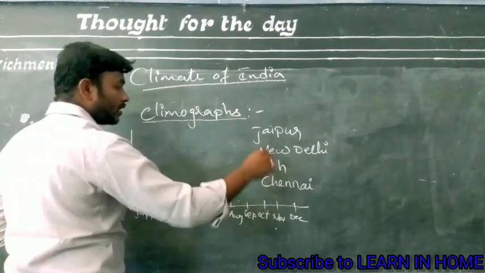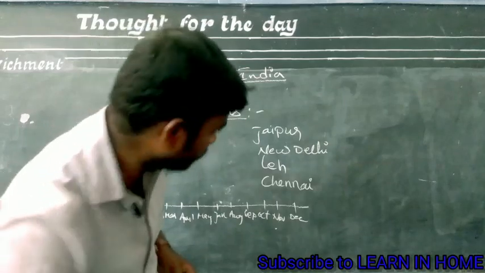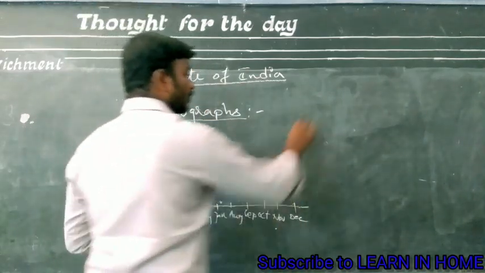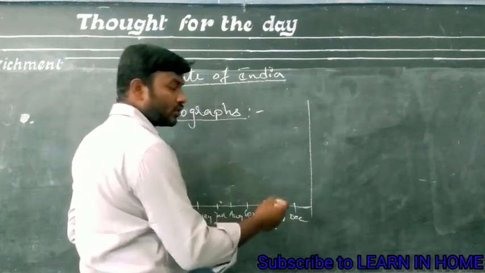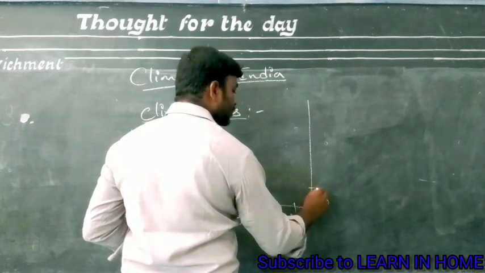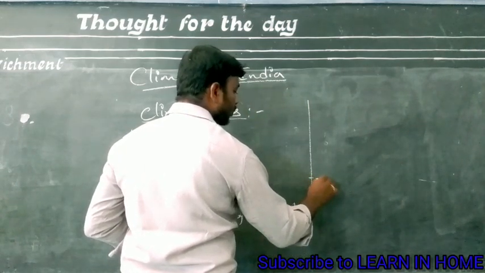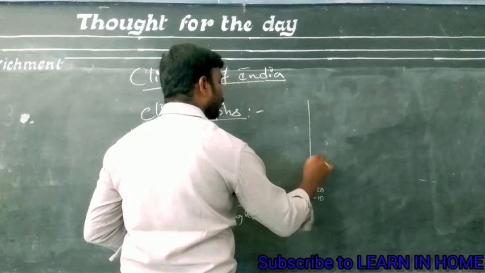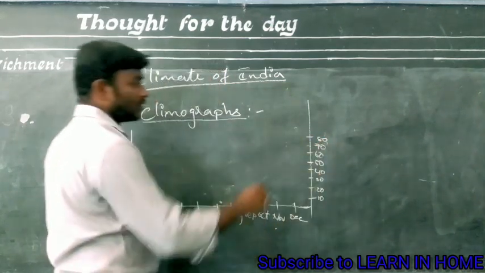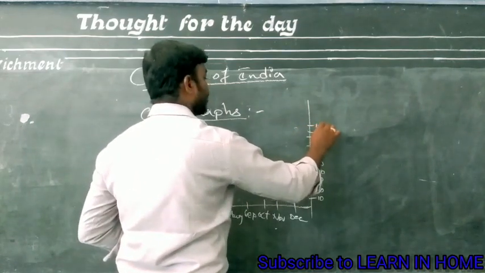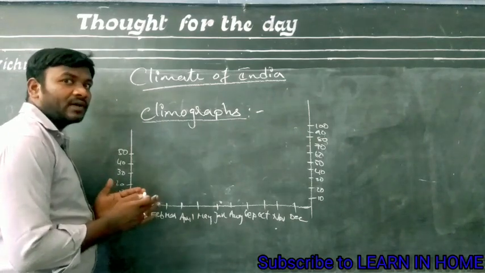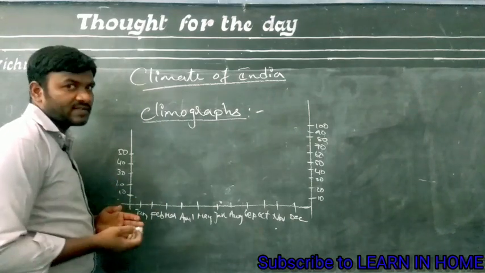And rainfall has been shown here: rainfall 10 millimeters, 20, 30, 40, 50, 60, 70, 80, 90 and 100 millimeters. Now see here, in this graph they have given temperature as well as rainfall.